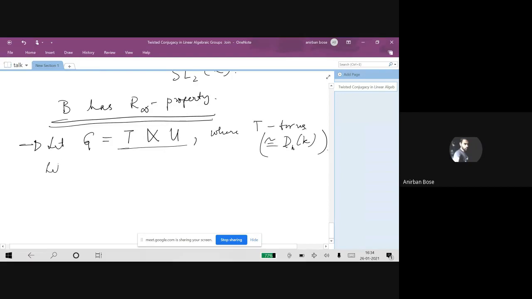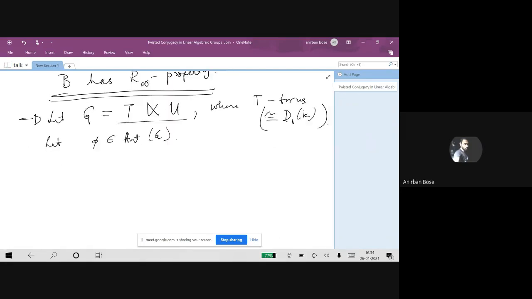First of all, we make these observations. Let phi belong to Aut(G) be any automorphism. From the structure theory, one observes that if T is a maximal torus, then phi(T) is also a maximal torus in G. So there exists an element g inside G such that g phi(T) g inverse is equal to T again.